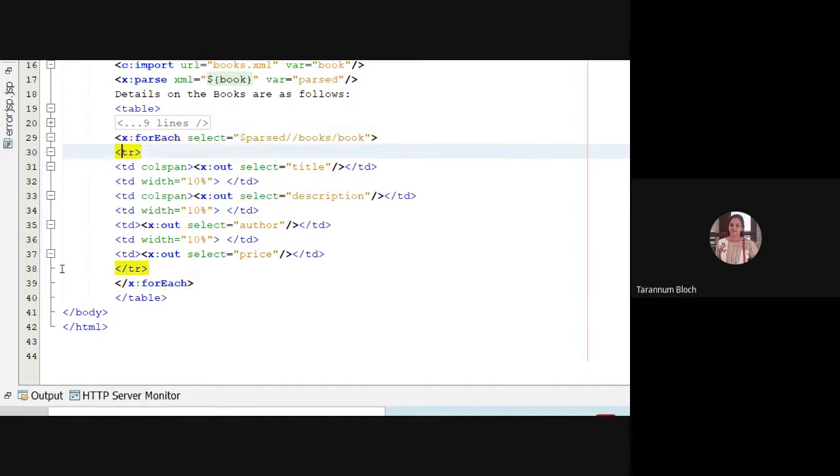Now we have taken a TR, table row, and I'm displaying the first column, TD. And what I'm saying for the TD is x:out, I'm saying select. What you are selecting is title. Are you clear? You are selecting the title.